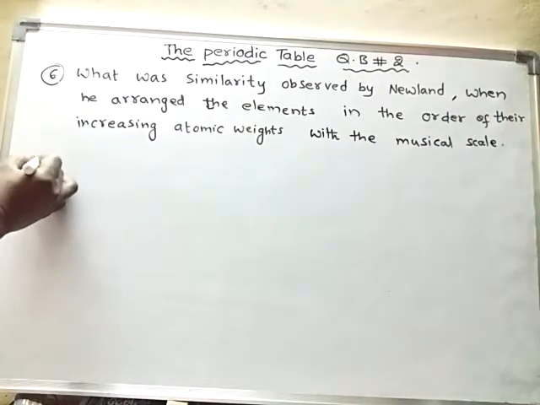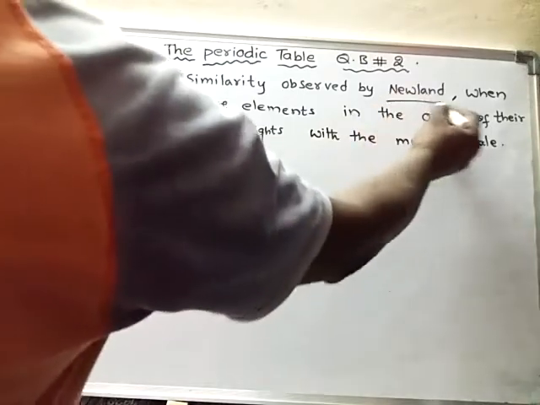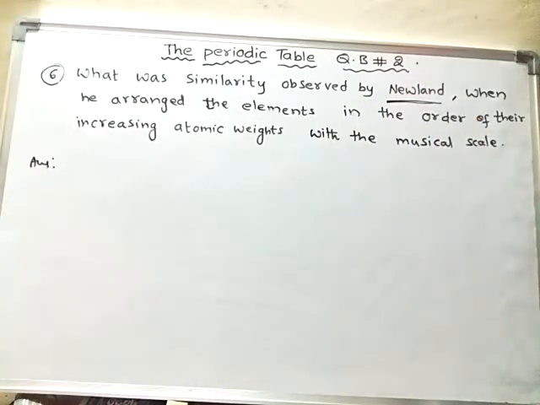Okay. Newland, what had he done? Newland, he arranged the elements in the increasing order of their atomic weights.